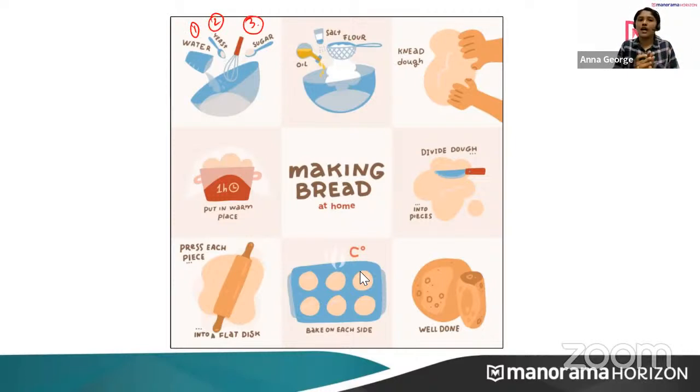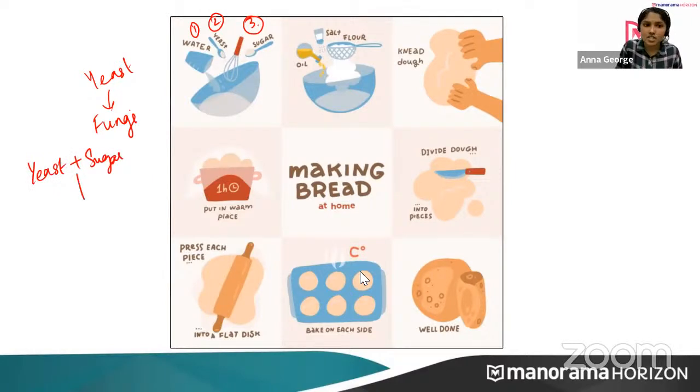The ingredient that helps in the rising of dough is yeast. Yeast is a microorganism. It is a fungus. What happens here is that yeast in the presence of sugar, we also add sugar here, right, undergoes anaerobic respiration, also called fermentation.